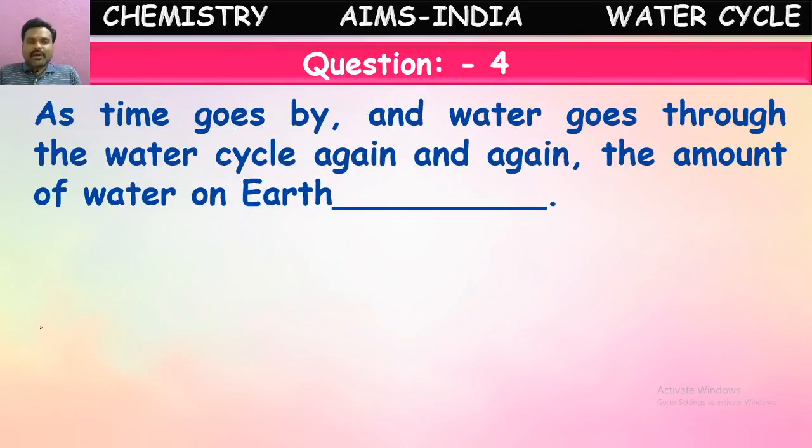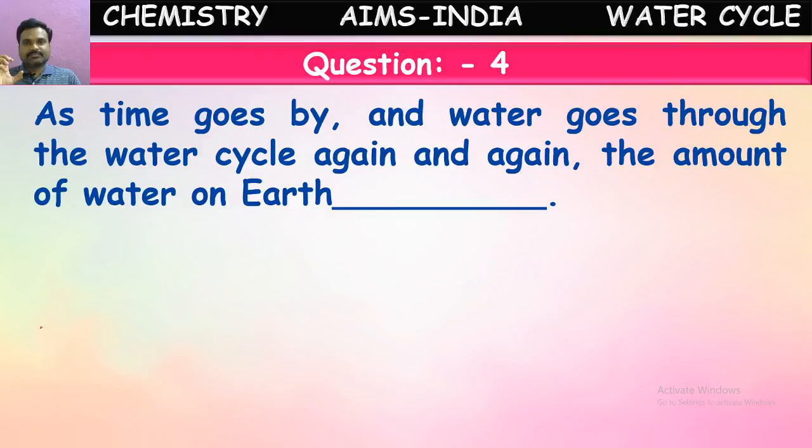As time goes by and water goes through the water cycle again and again, what happens to the amount of water on the earth as this water cycle is being continued? What is happening? More water is being evaporated and converting into clouds. Again, those clouds convert into rain droplets, causing rains. Again, this rainwater reaches oceans and seas. This is continuously occurring.